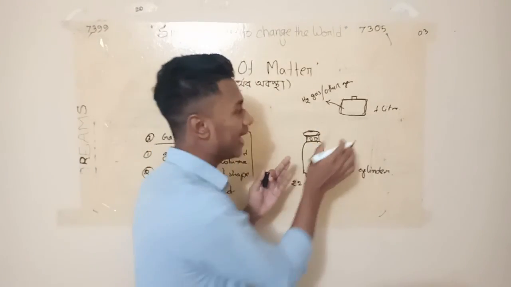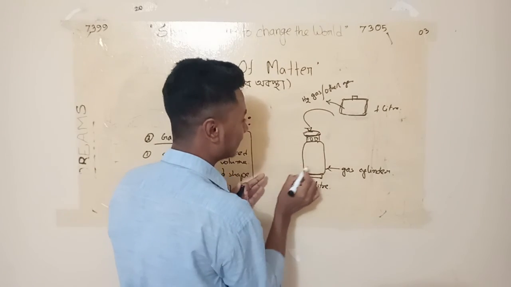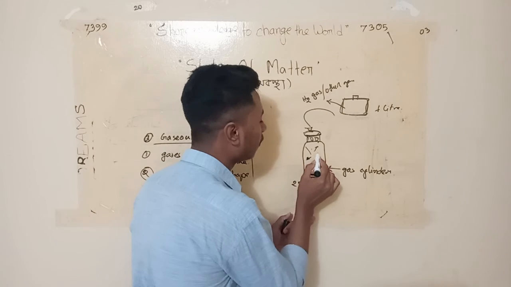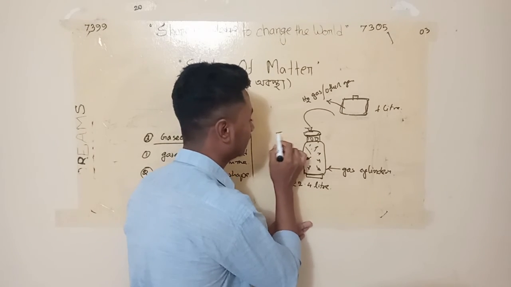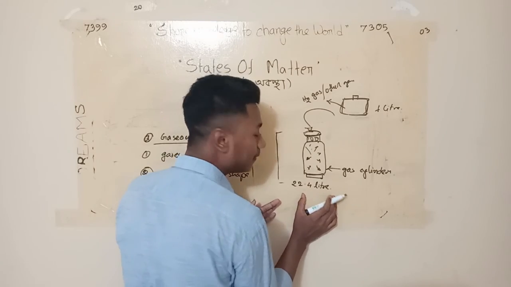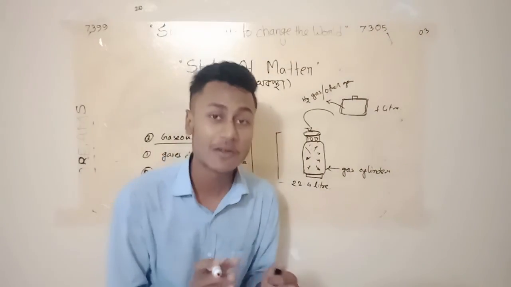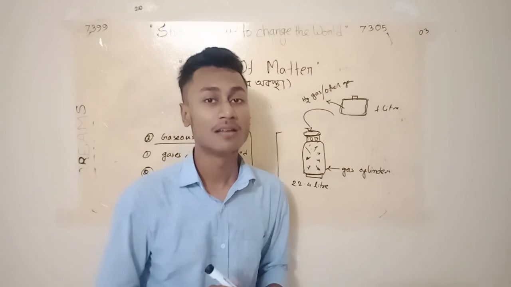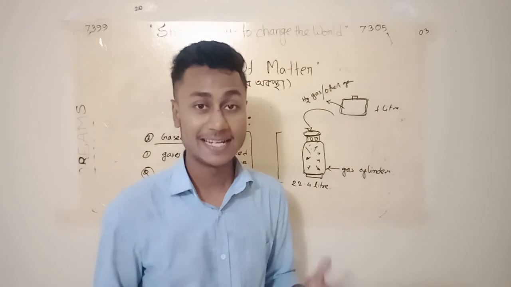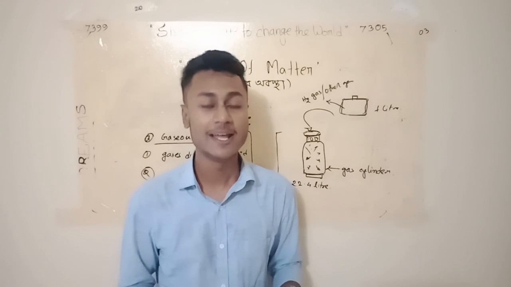Now, if you want to fill this cylinder with this gas, but this cylinder has a volume of 22.4 liter, the gas will take the whole space and fill up the whole cylinder. That's the reason we cannot say that a gas has any fixed volume. We can say that gases do not have any fixed volume. It takes the shape of the container in which it is kept, and it takes the volume of the container in which it is kept.